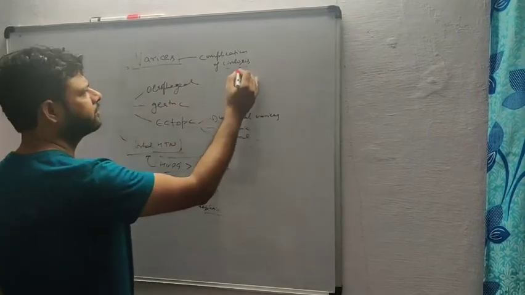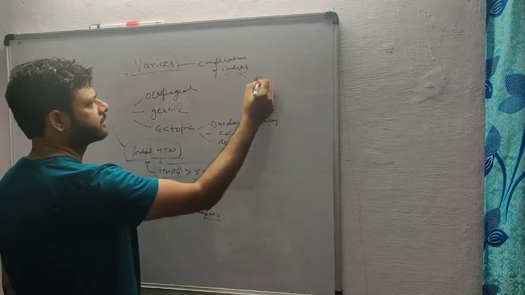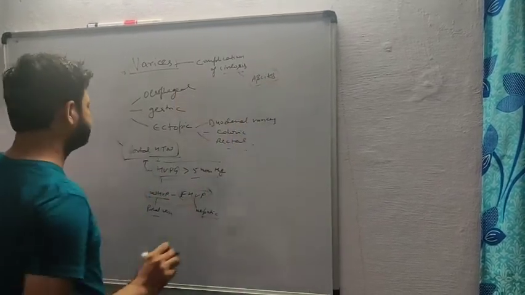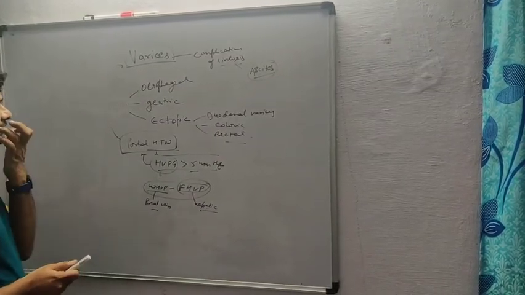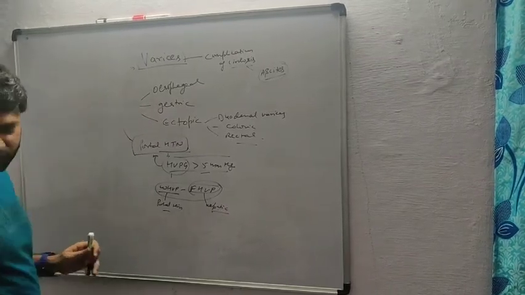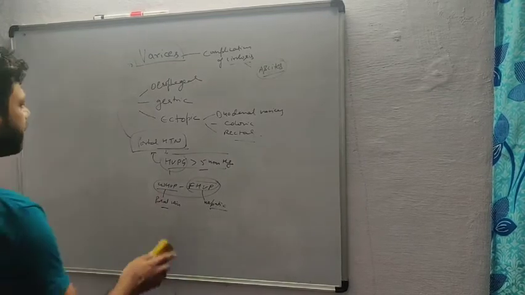One more complication of cirrhosis is ascites. Like varices, one more complication is ascites. Now we study about the causes of portal hypertension. What are the causes of portal hypertension?